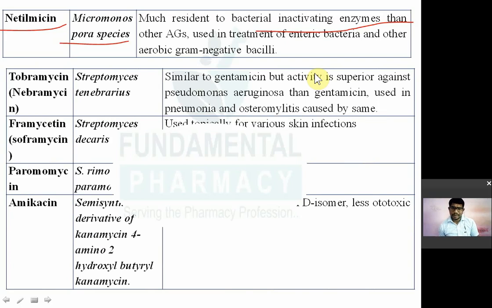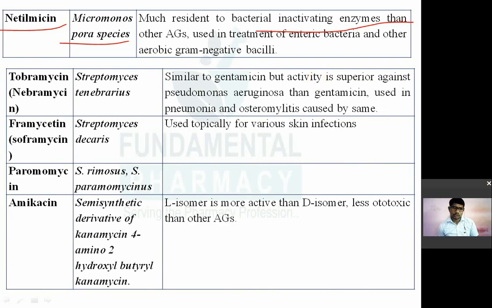Next one is tobramycin, or it is also known as nebramycin. Tobramycin or nebramycin is obtained from Streptomyces tenebrarius. Okay, source याद रखो, source पूछते हैं already. So tobramycin, Streptomyces tenebrarius. तो आप यहाँ देखो Streptomycin में क्या है, तो source में देखो T for tobramycin ऐसा. So it is a similar antibiotic like gentamicin, but activity is superior to gentamicin against Pseudomonas aeruginosa.